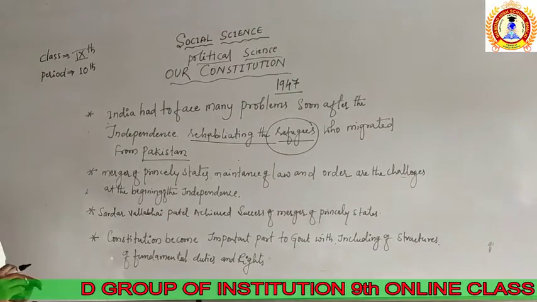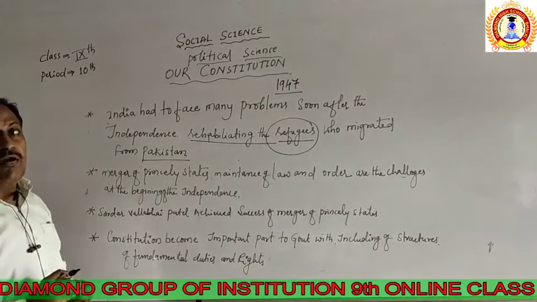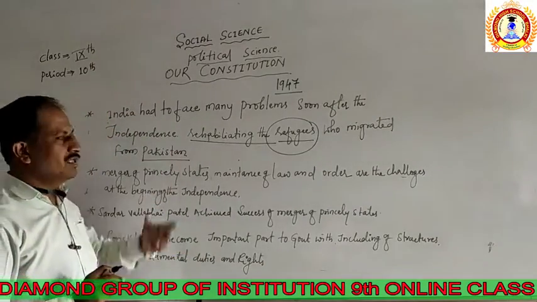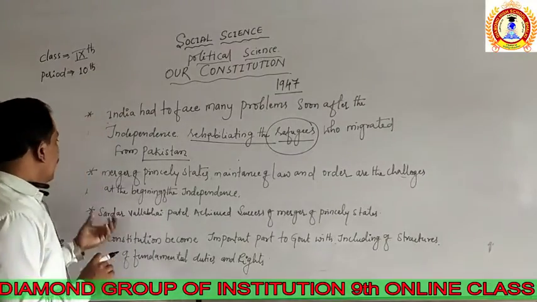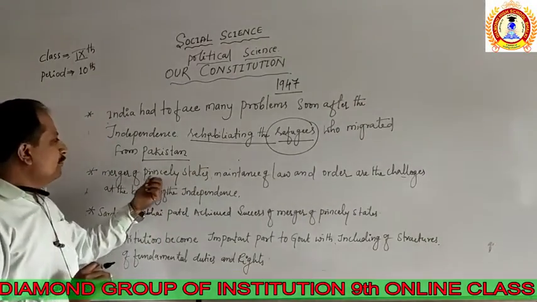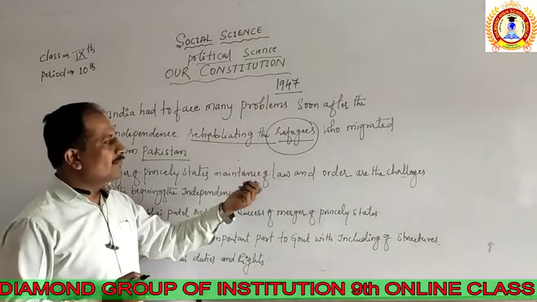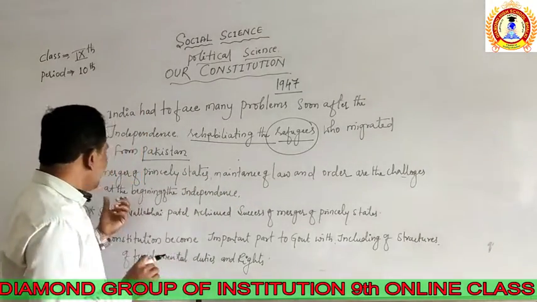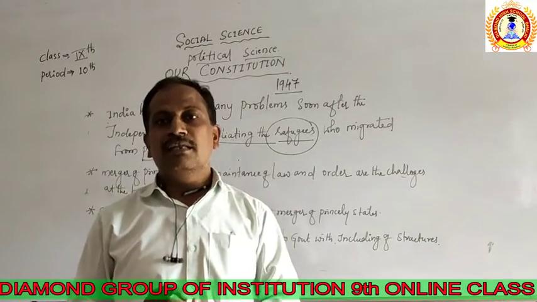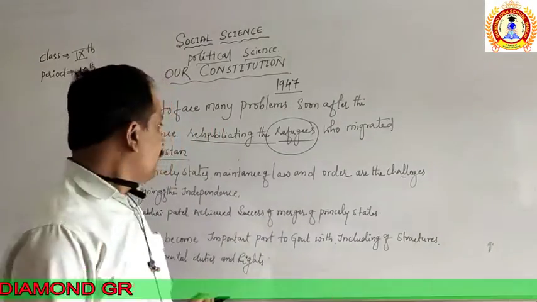The second very big problem we find before the development of the constitution is the merger of princely states. The merger of princely states and the maintenance of law and order were the main challenging tasks at the beginning of independence.